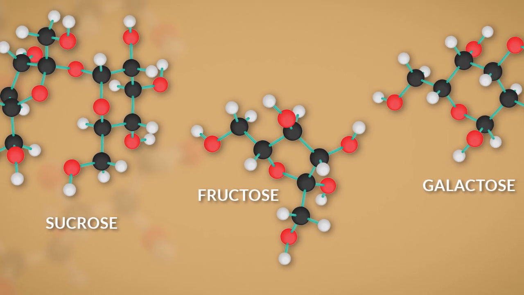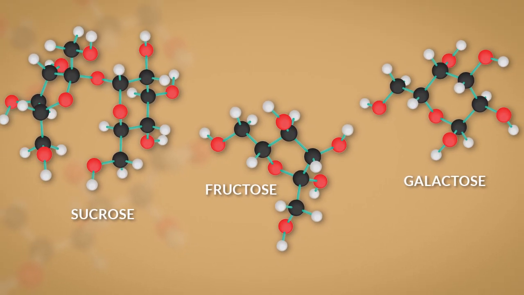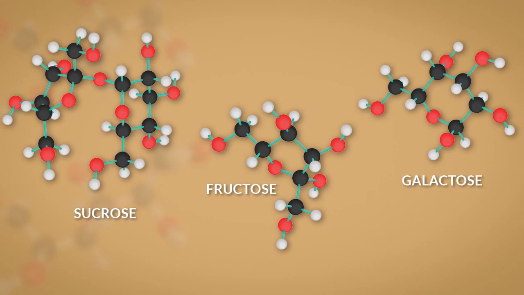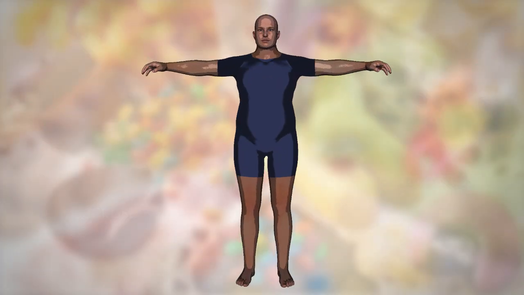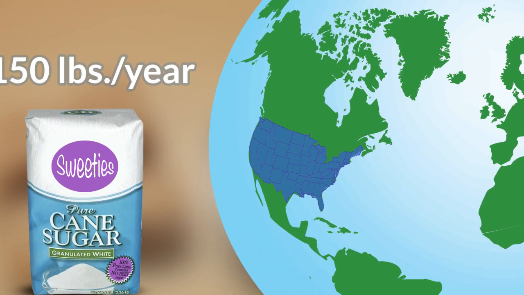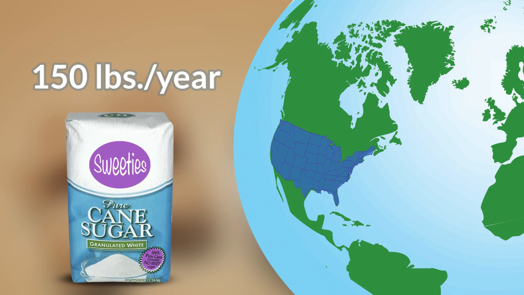Simple sugars like sucrose, fructose, and galactose are the body's primary sources of fuel. Excess simple sugars are turned into fat or reserve fuel. The average U.S. consumption of simple sugars is 150 pounds per person per year.